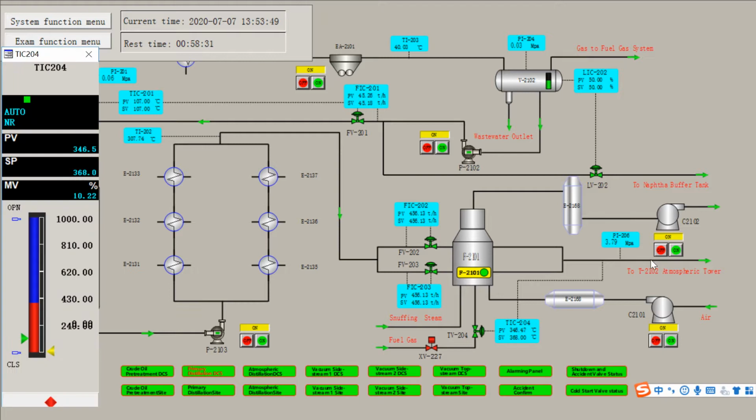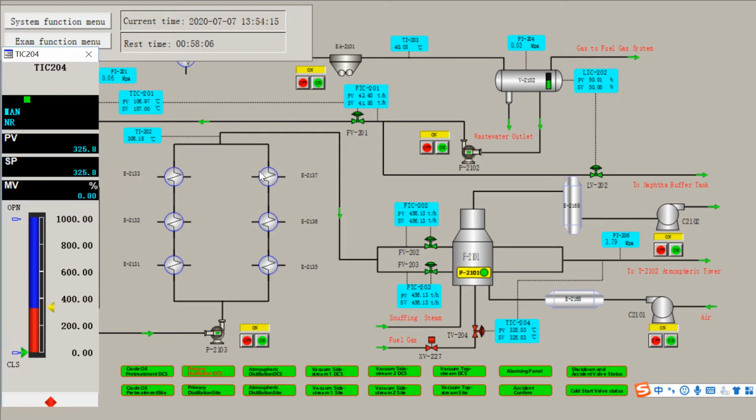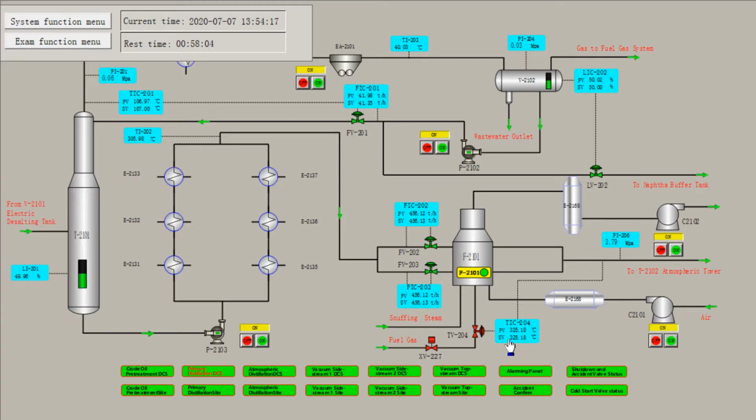Click this indicator controller and click this to change the mode from auto to manual. Then we double click the black region to change the data to 0. So now we can see this regulating valve has been fully closed.